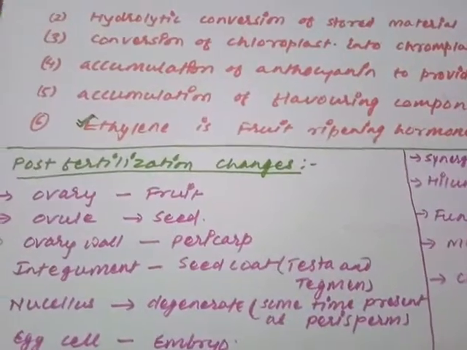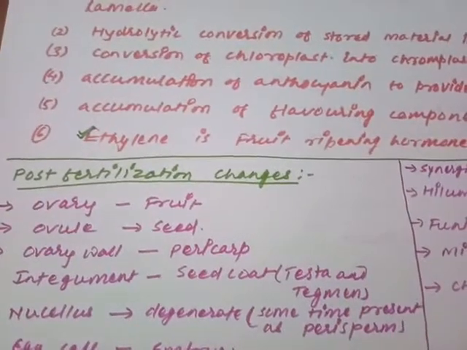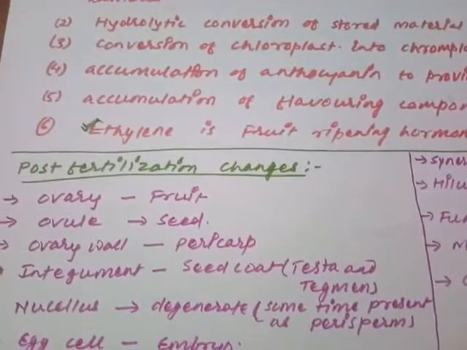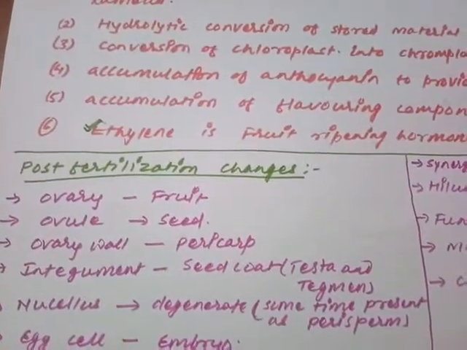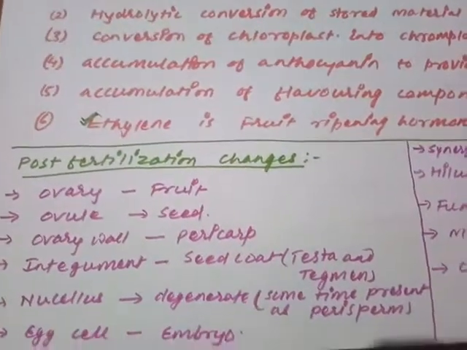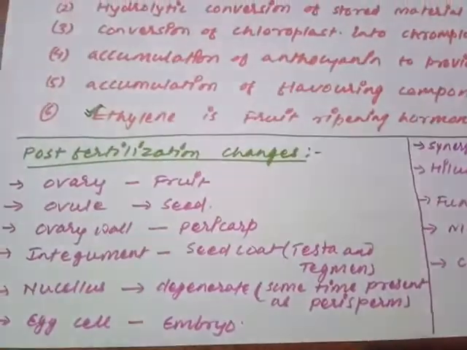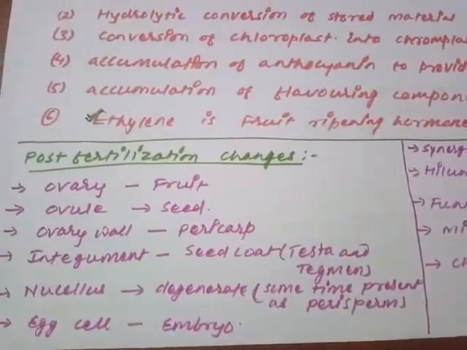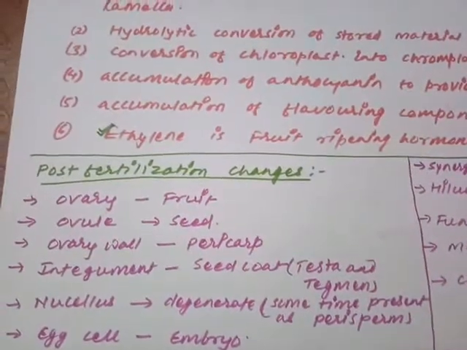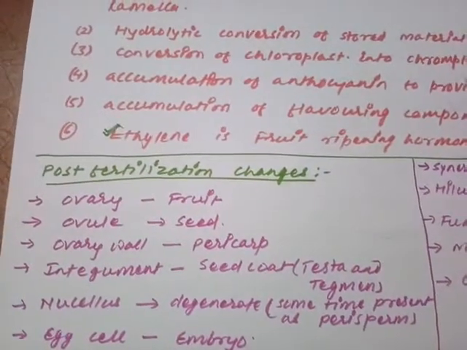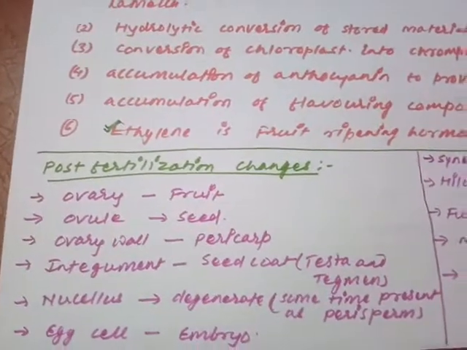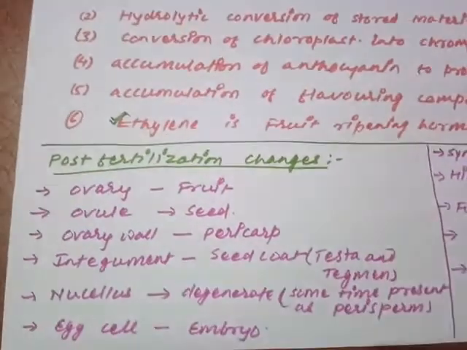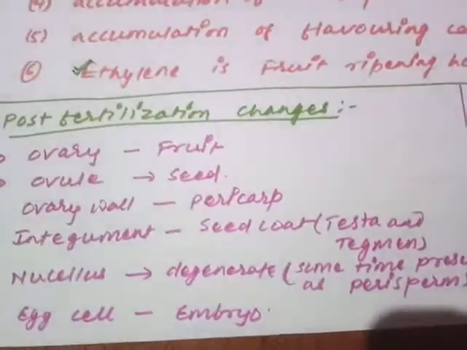Now the development of fruit is completed, the ripening of fruit is completed, everything we have completed in the process of post fertilization events. All 4 events are now completed. Now I am going to summarize all the changes that occur after fertilization. What are the changes in the ovule, what are the changes in the female reproductive system or gynoecium after fertilization? So just see the post fertilization changes.